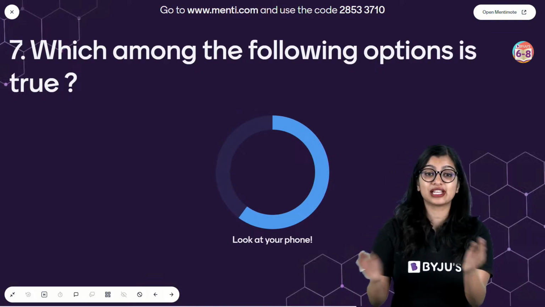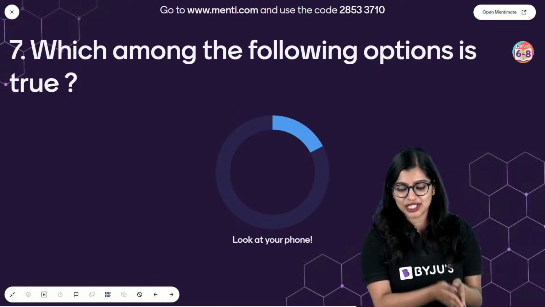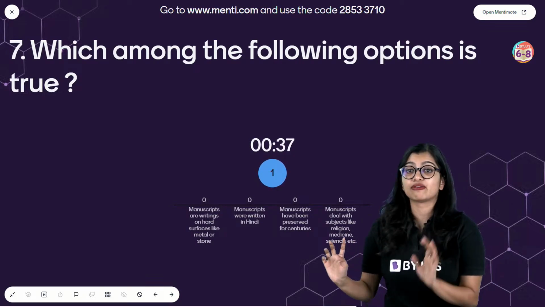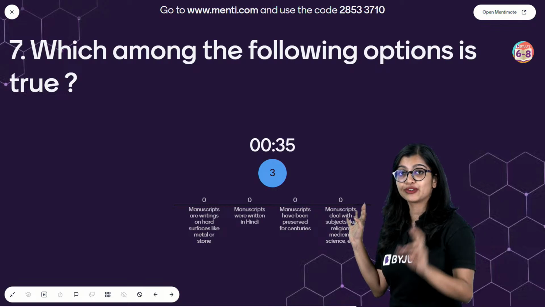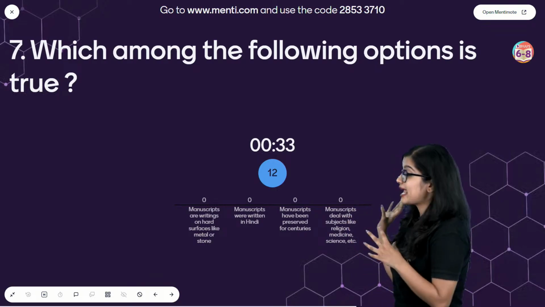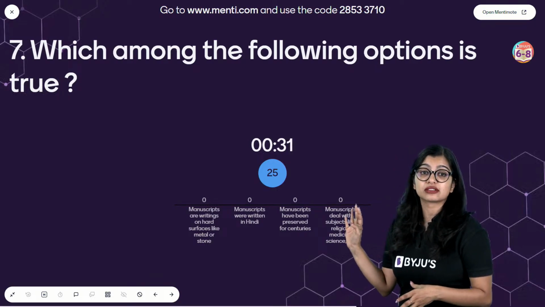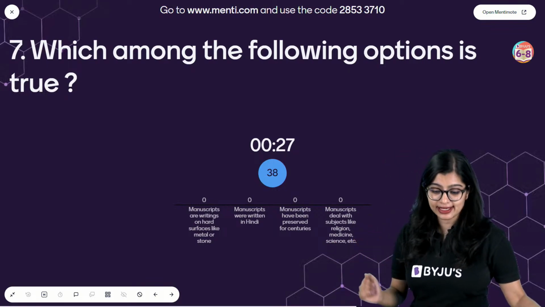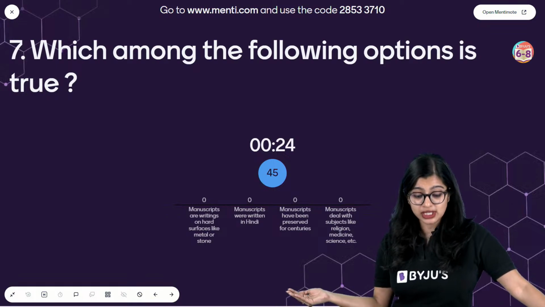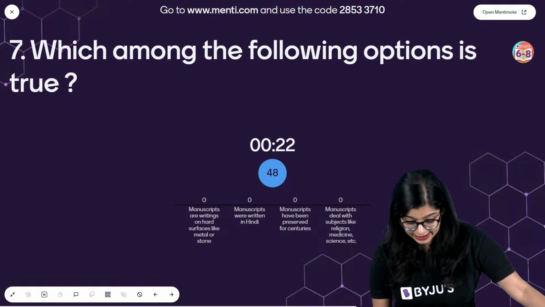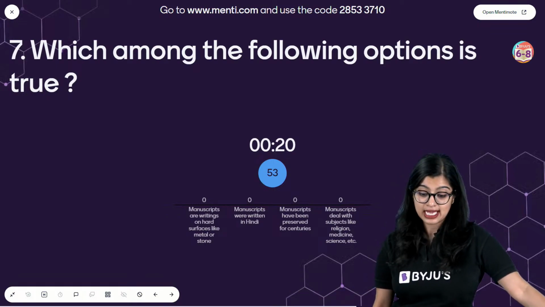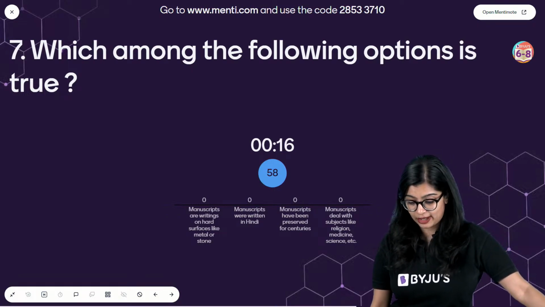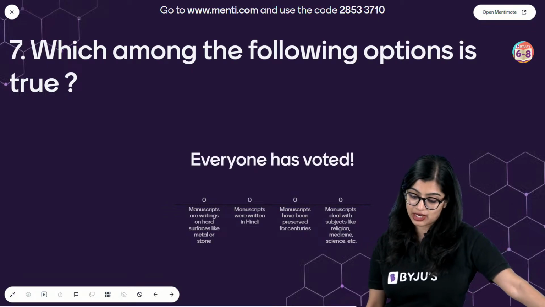So let's move on to the next question. Which among the following options is true? Everybody, 4 options are here, out of which only one answer is correct. Take your time and read the options. Don't be in a hurry to solve. Take your time and do it. So your options are: manuscripts are writings on hard surfaces like metal or stone. Manuscripts are written in Hindi. Manuscripts have been preserved for centuries.